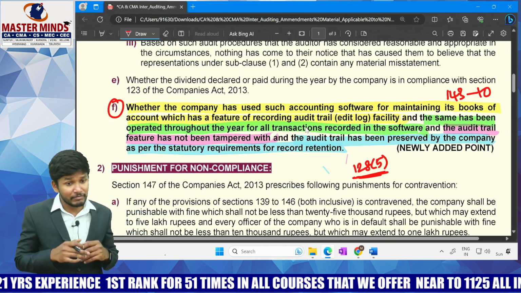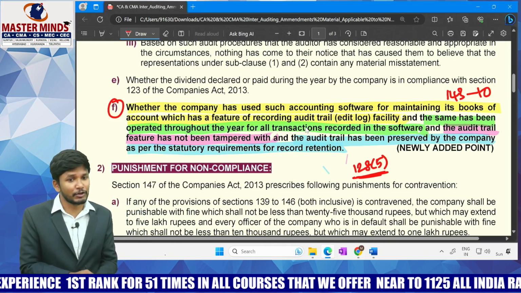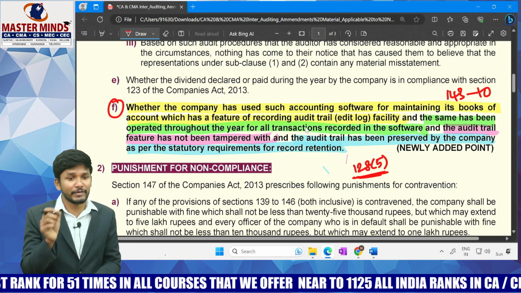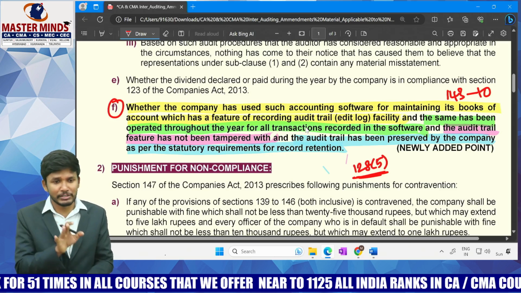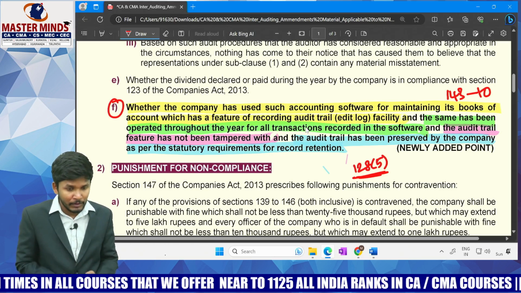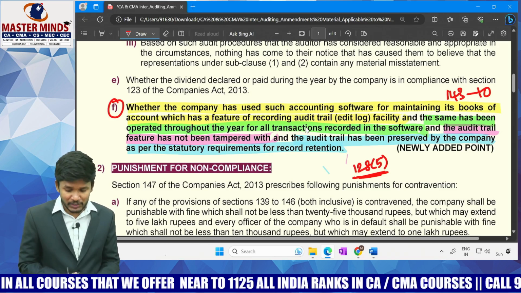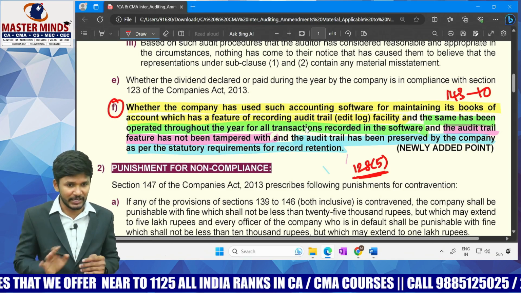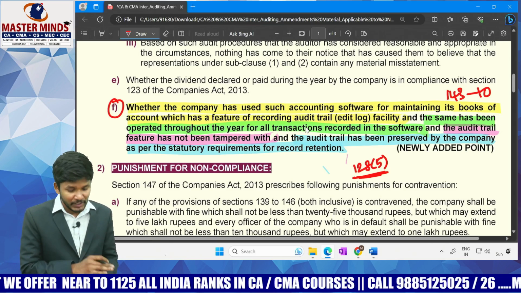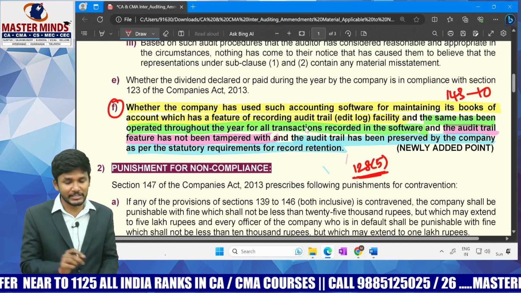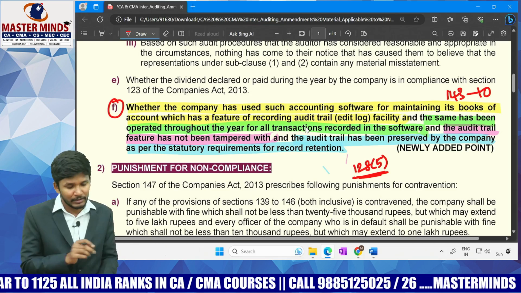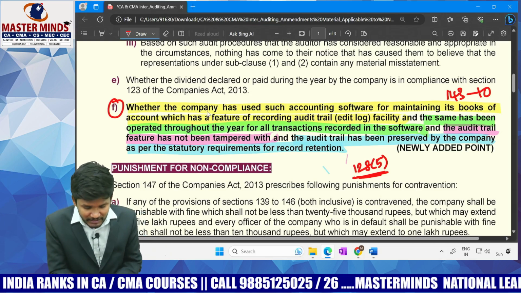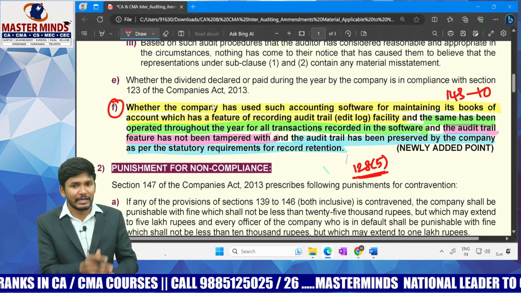But what if you are satisfied about this? What will you write? You will ignore it completely? No. 143 subsection 3 becomes the duty of reporting. Either you are satisfied or not satisfied, in both cases you are supposed to report. What would you report? You will say the company has used such an accounting software for maintaining its books of accounts which has a feature of recording audit trail, that is edit log facility. First point closed. And the same has been operated throughout the year for all transactions recorded in the software. And then you will continue. See, simple, that question you change into an answer. Instead of whether the company, no. If you remove whether, the answer becomes the point.